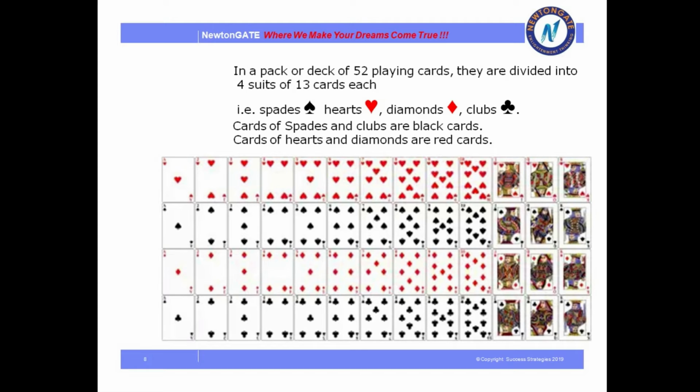And yes, they are not considered as 11, 12, 13. They are king, queen and jack. So the cards range from A, which is also known as ace, or the number 1. Then it goes from 2 to 10 and finally the 11th, 12th and 13th cards are the king, queen and jack. And those particular cards are called the face cards, for each of the different suits.